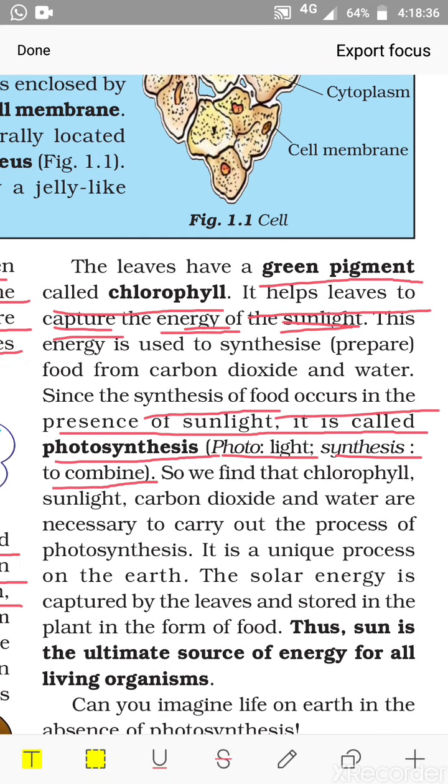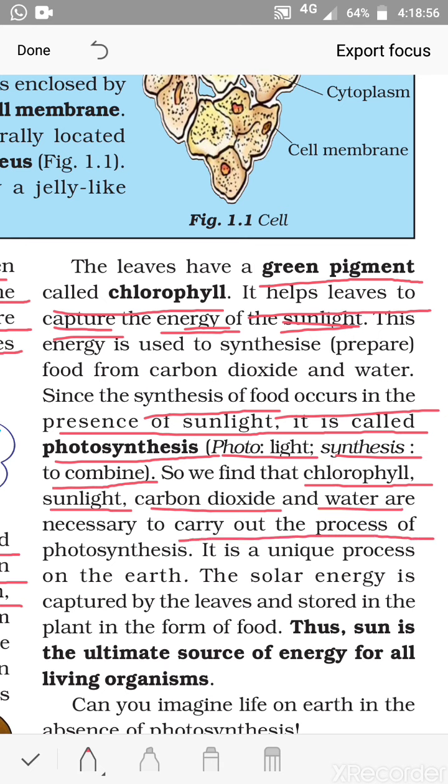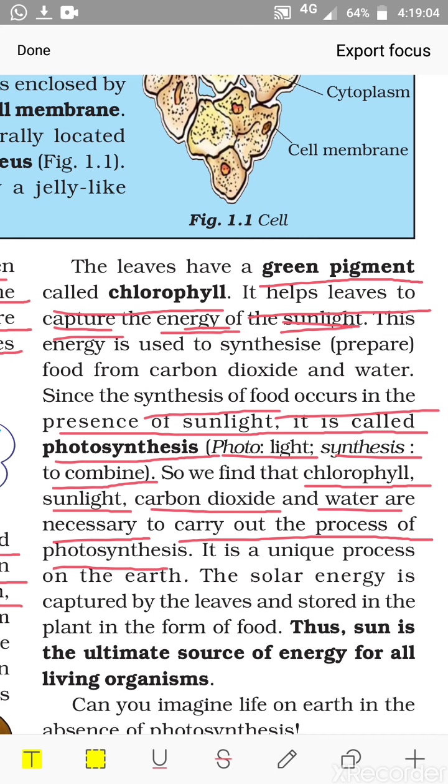So we find that chlorophyll, sunlight, carbon dioxide and water are necessary to carry out the process of photosynthesis. It is a unique process on the earth. I said unique because no other organism can perform this process.